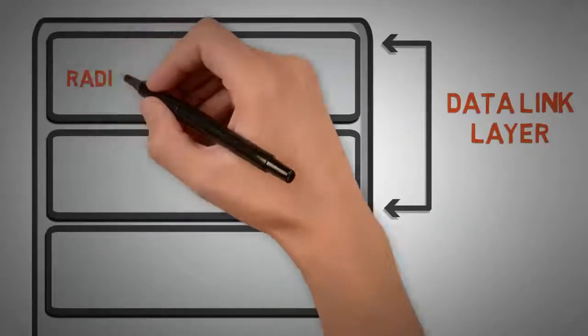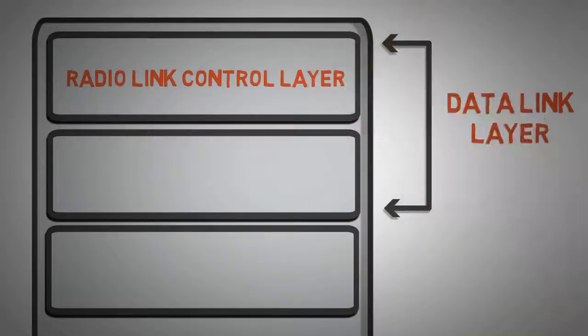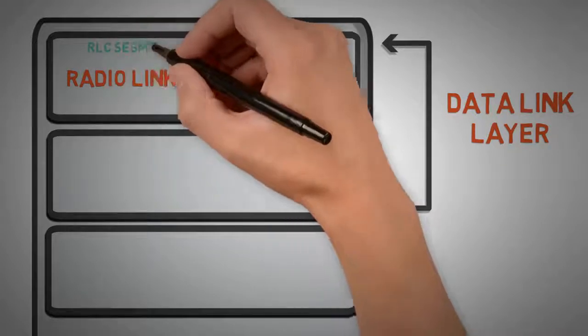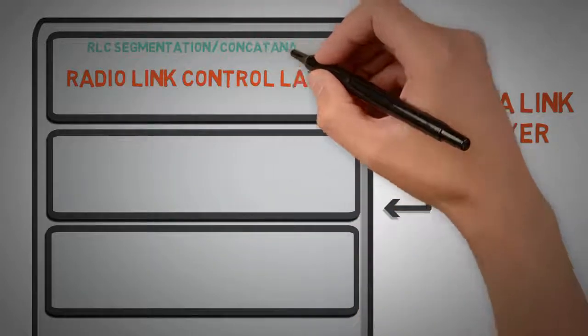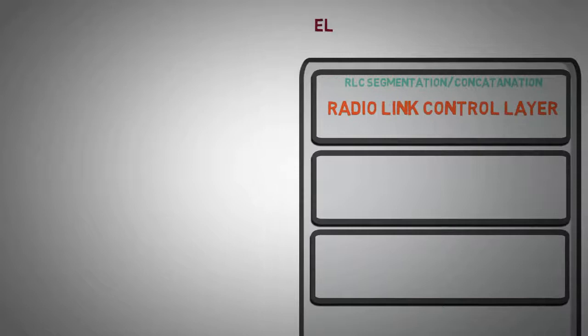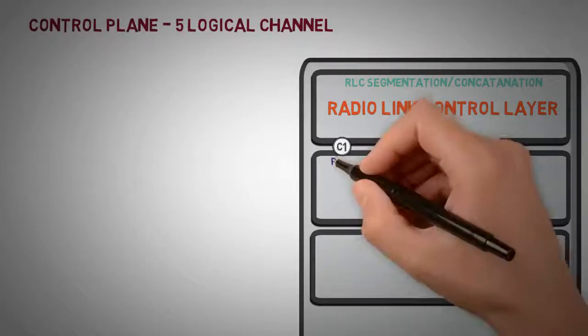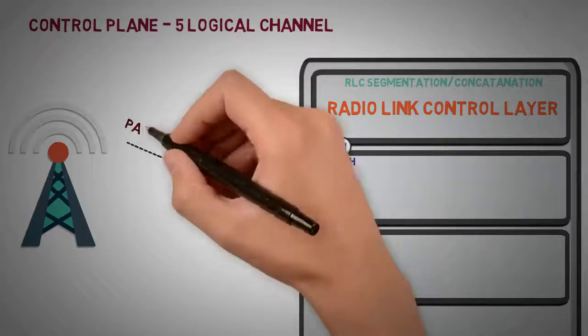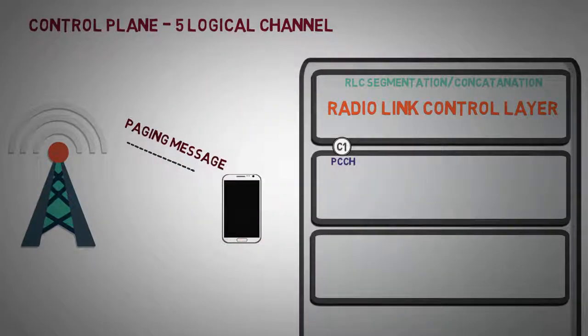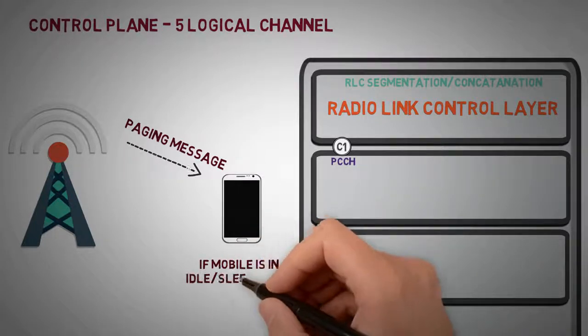Here in the LTE protocol stack, the radio link control layer performs this logical categorization and the process is known as RLC segmentation or concatenation. So, there are 5 logical channels for control plane traffic. Paging Control Channel. This channel carries paging messages, which the eNodeB transmits if it wishes to contact mobiles that are in idle state.